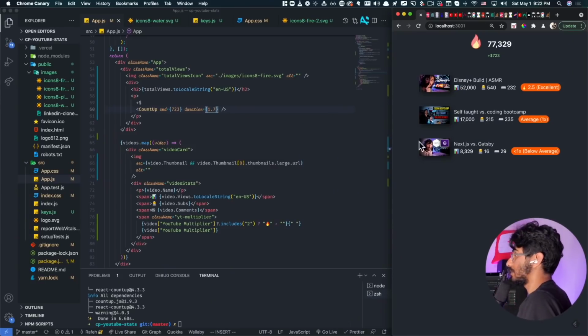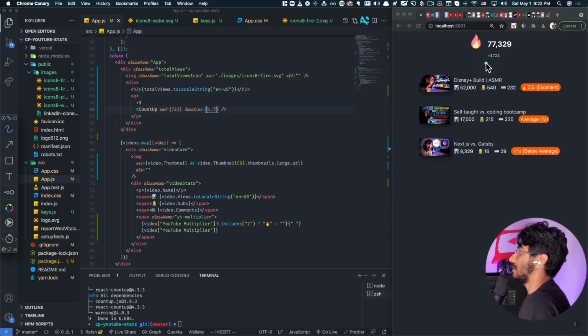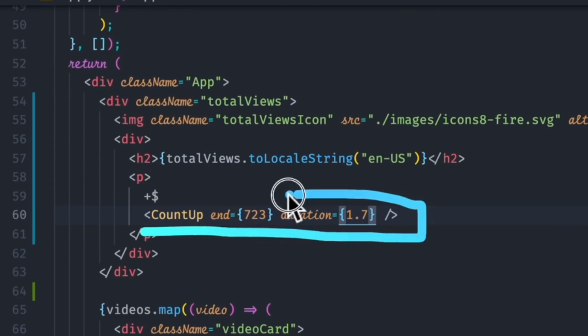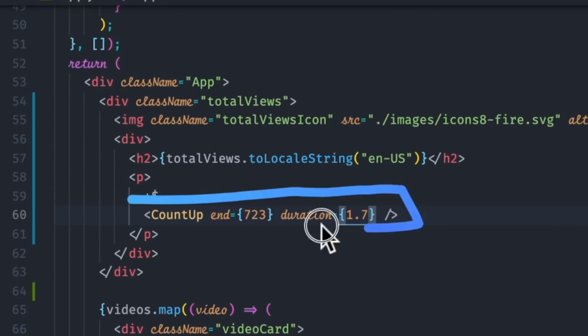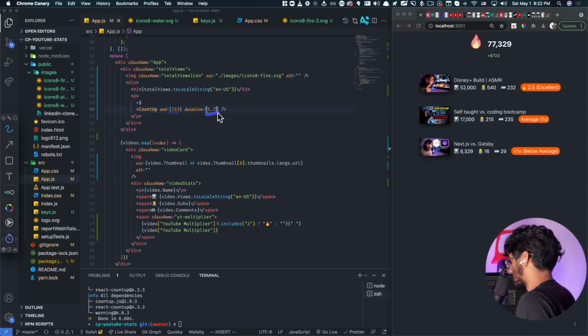All right, check it out. This is where we're at so far. We got the views and we got how much commission that person is gonna make. This is just random numbers right now. If I hit refresh, watch how that counts up like that. An amazing library I found is called React Count Up. And look at how easy that is. Go to 723 and take 1.7 seconds.